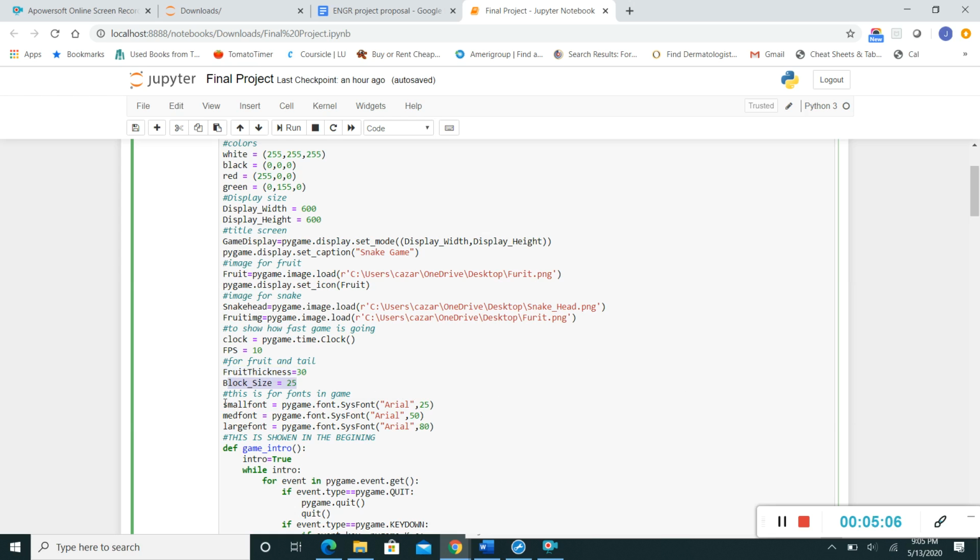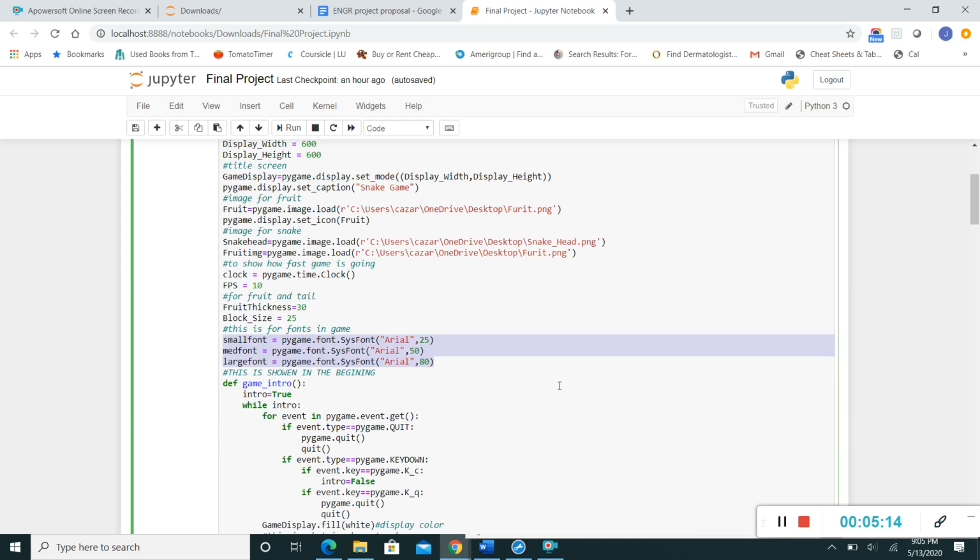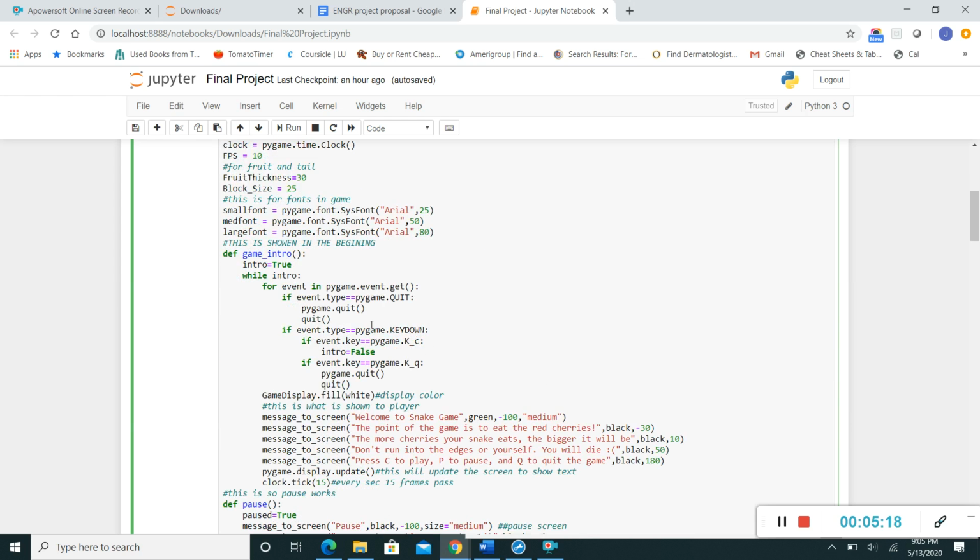These are just to define the fonts in the game. I made them all Arial and just different sizes, and defined them as small, medium, and large. This is so I could show the game in the beginning. So basically this is going to define the intro.